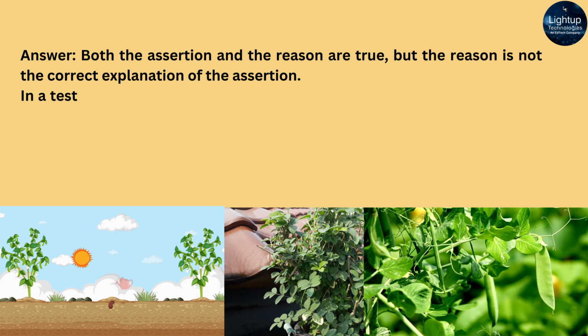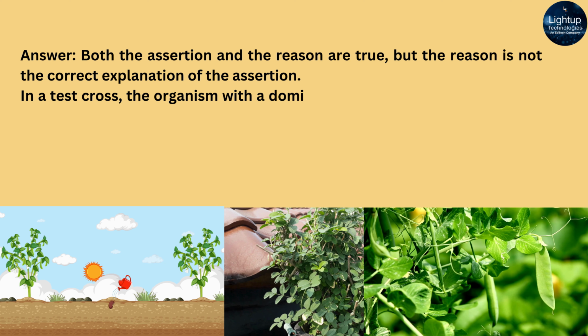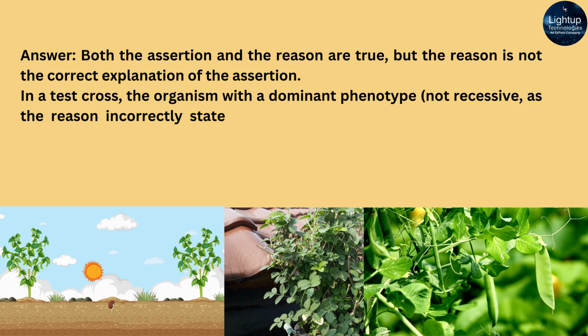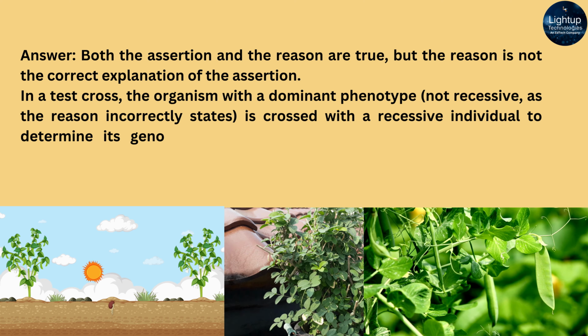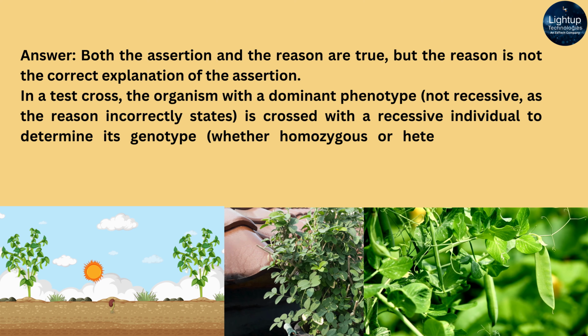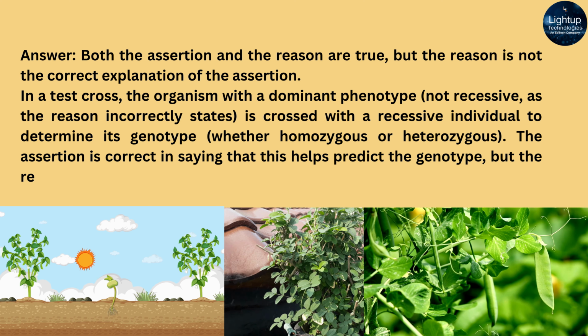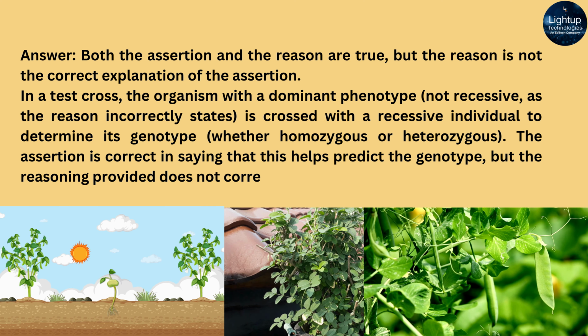In a test cross, the organism with a dominant phenotype, not recessive, as the reason incorrectly states, is crossed with a recessive individual to determine its genotype, whether homozygous or heterozygous. The assertion is correct in saying that this helps predict the genotype, but the reasoning provided does not correctly describe the test cross method.